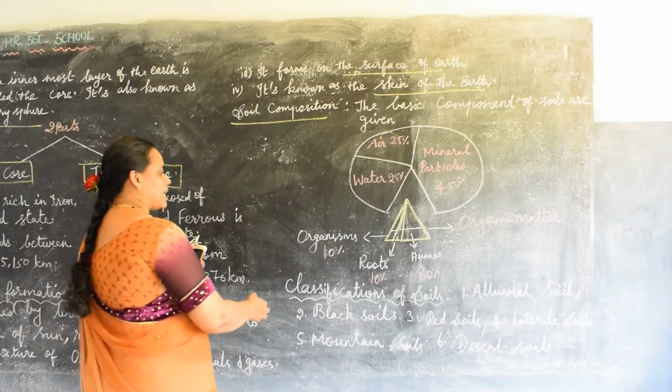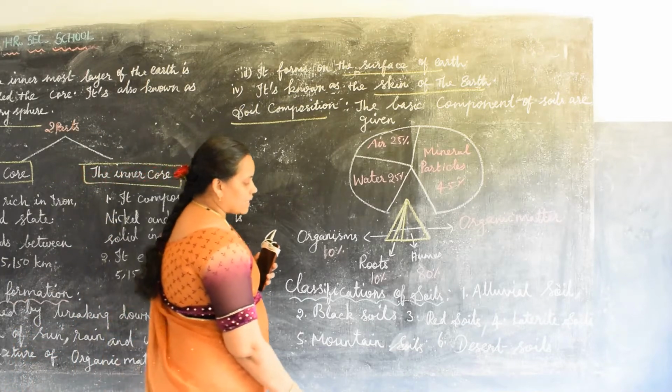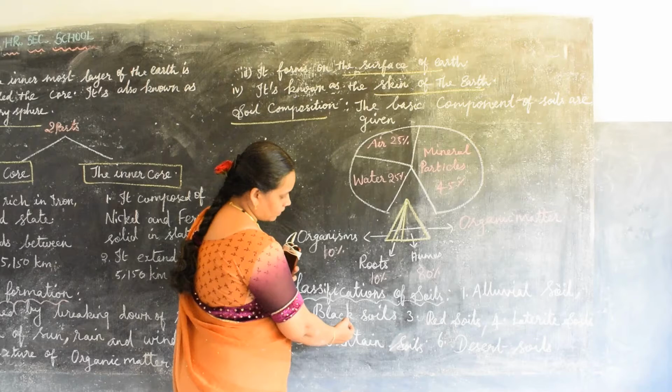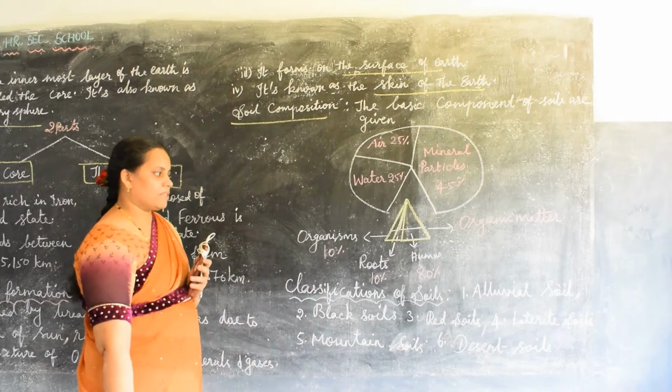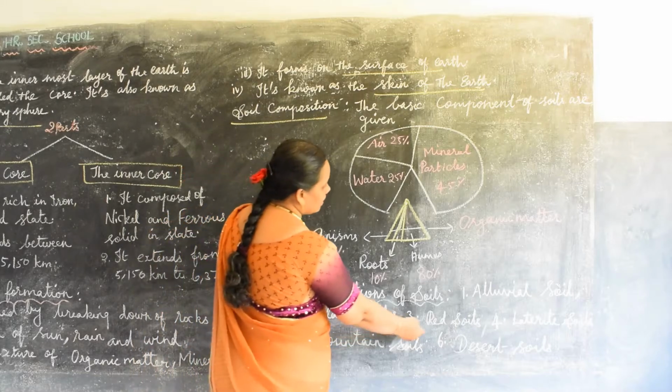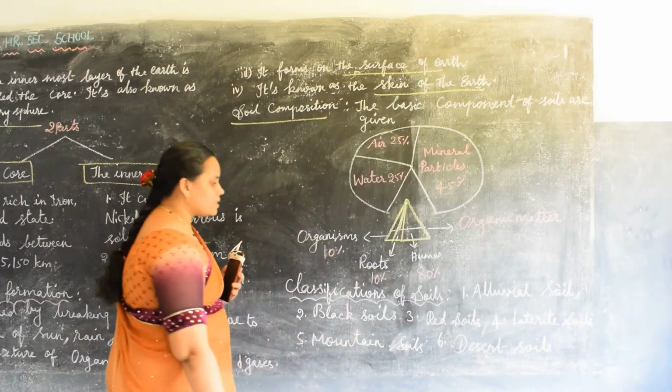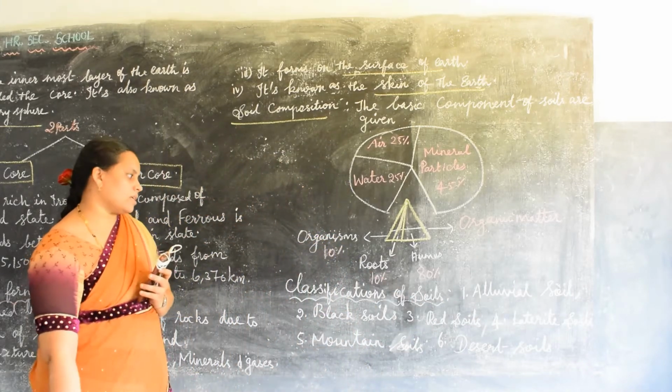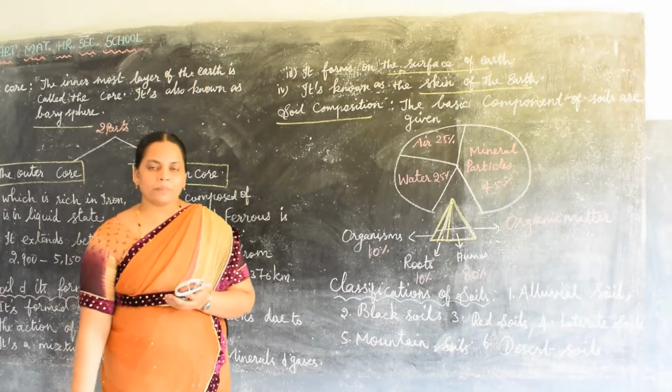And the next one is the classification of soil. The classification of soil is totally 6 types. They are alluvial soil, black soil, red soil, laterite soil, mountain soil and desert soil. So these are the classifications of soil.